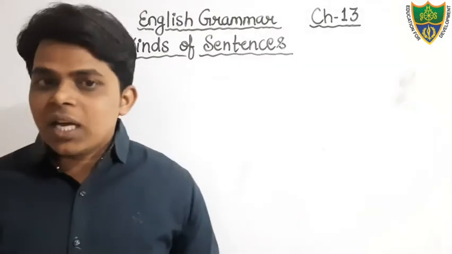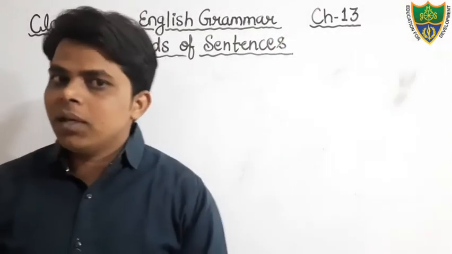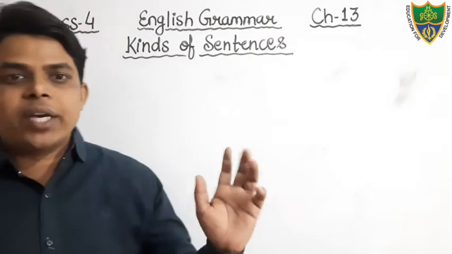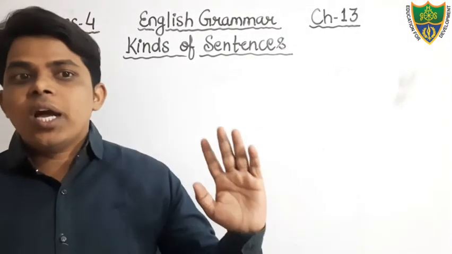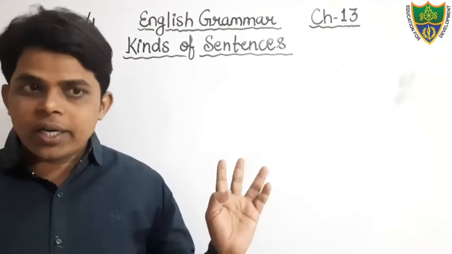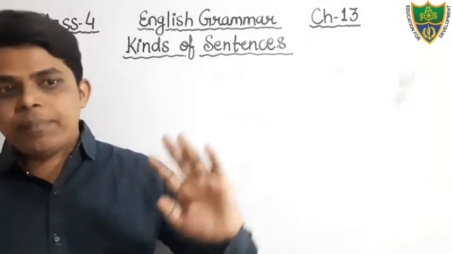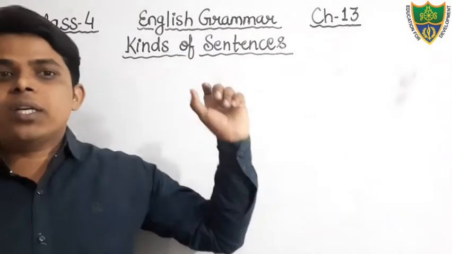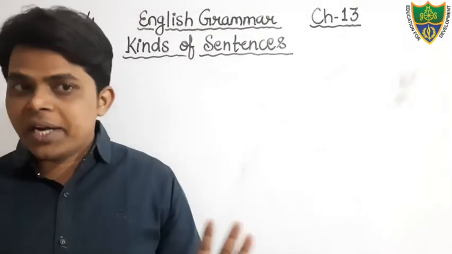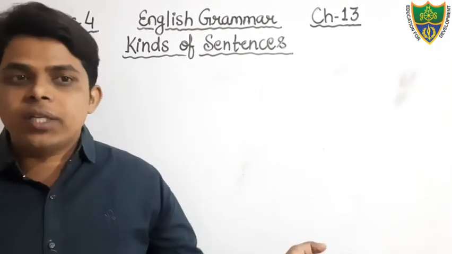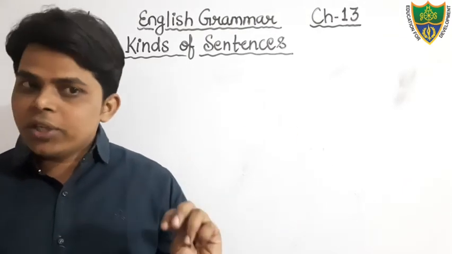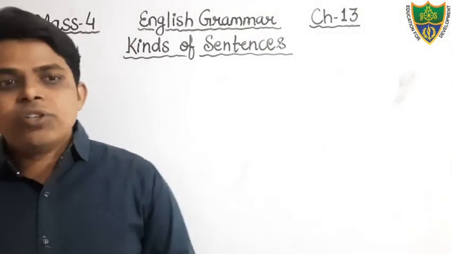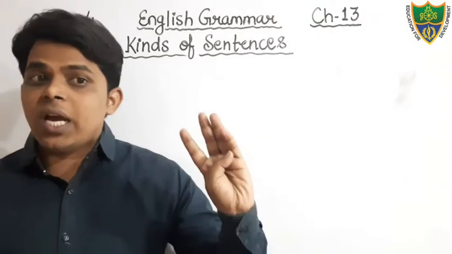Dear students, in the previous classes we were discussing chapter 13 of English grammar. The name of the topic is kinds of sentences. In this chapter we have read the definition of sentences and parts of sentences. I have told you already there are two parts of a sentence, subject and predicate, that you have read in the previous chapter. In this chapter, kinds of sentences, I have told you that there are 4 kinds given in your book, although there are 5 kinds of sentences: assertive sentence, interrogative sentence, imperative sentence, exclamatory sentence, and optative sentence.